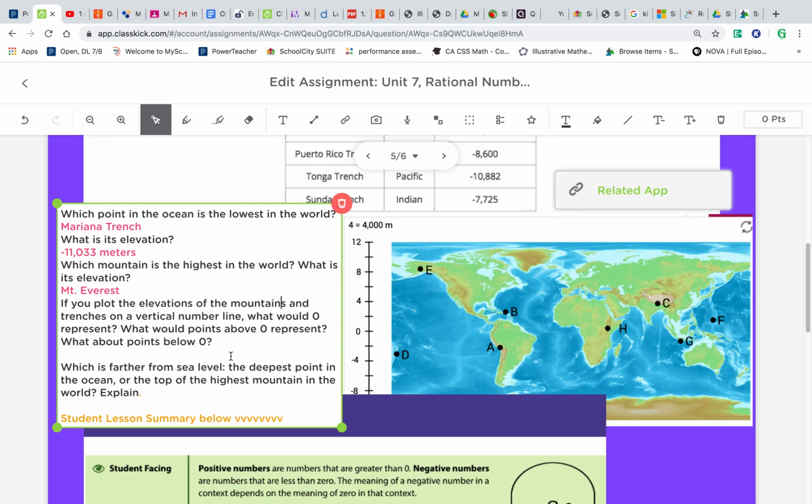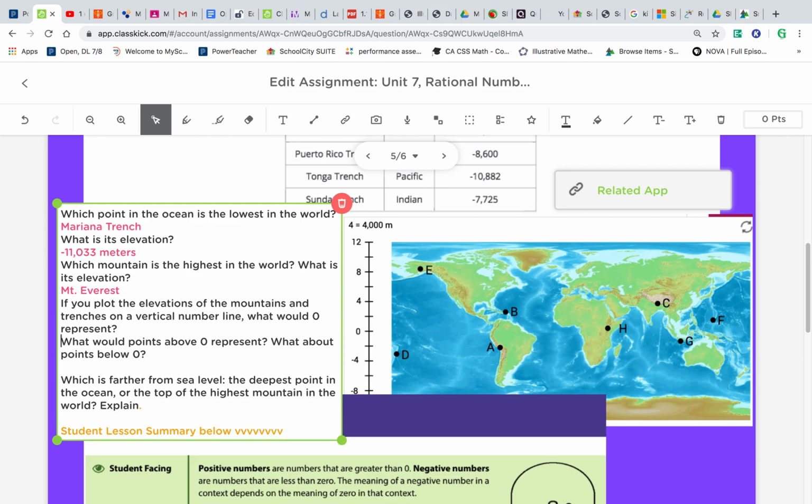So if we plot the elevations of the mountains and trenches on a vertical number line, what would 0 represent? Well, we've said 0 is going to represent sea level.